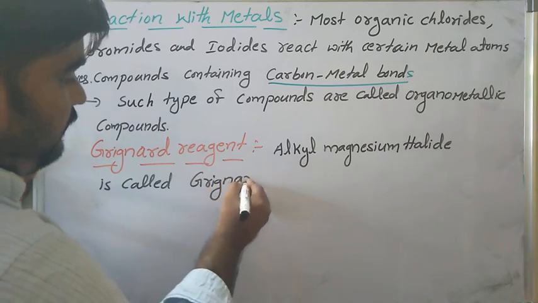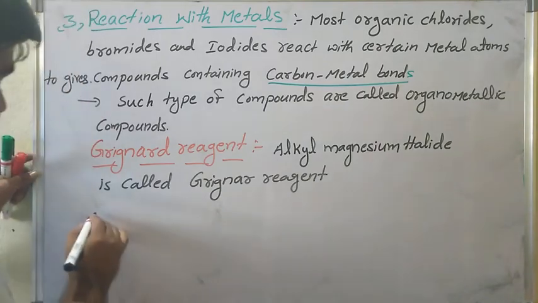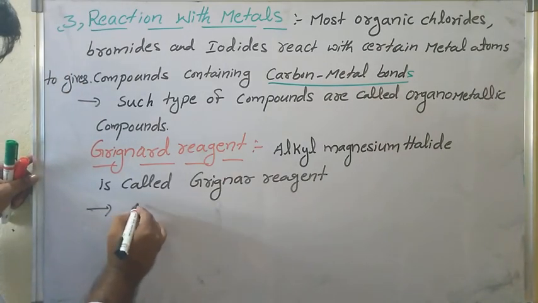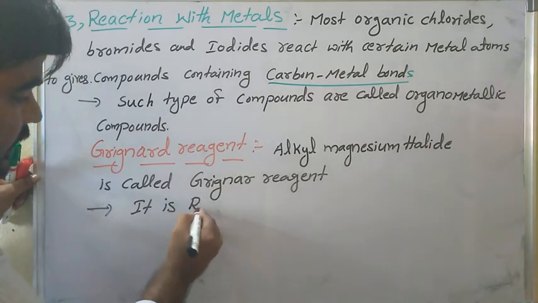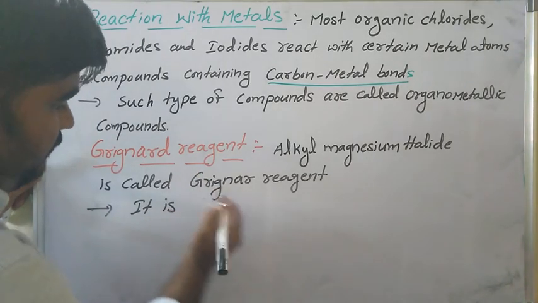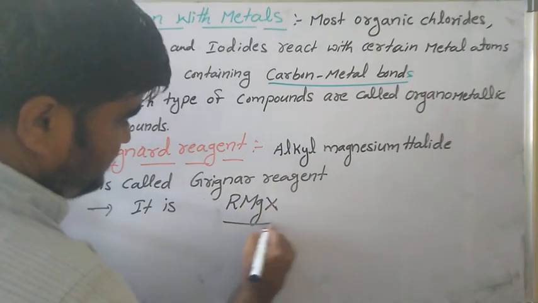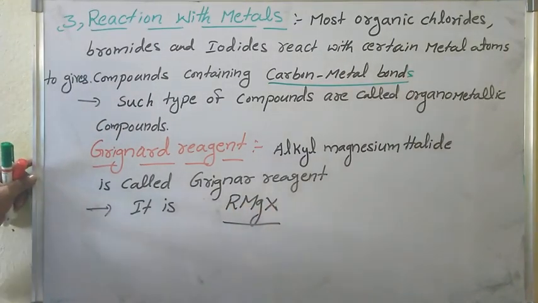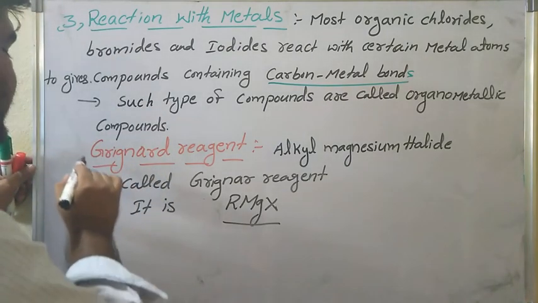It is represented as RMgX, where R is alkyl. Grignard reagent means alkyl magnesium halides.